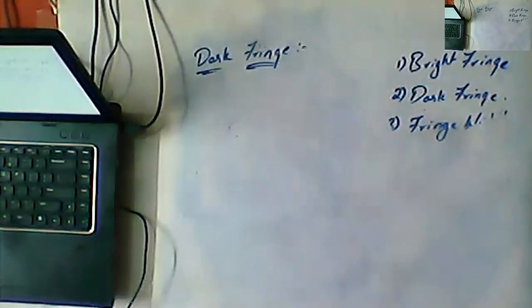Okay, so whenever two waves undergo destructive interference, or which are having a path difference of lambda by 2, then it will give rise to a dark fringe.